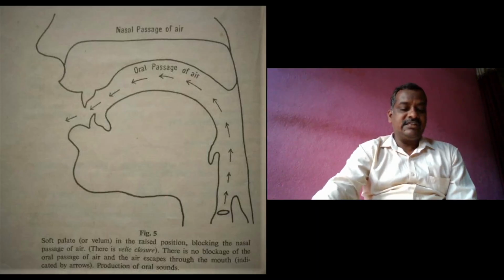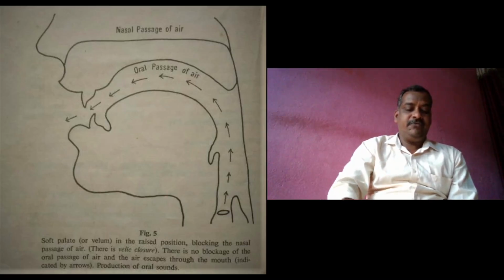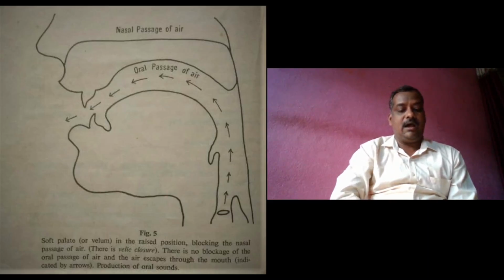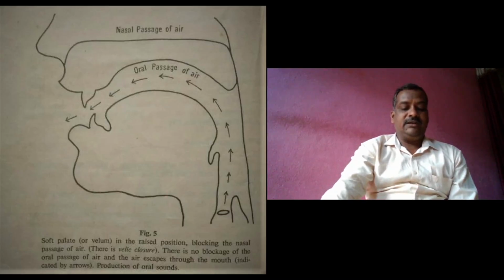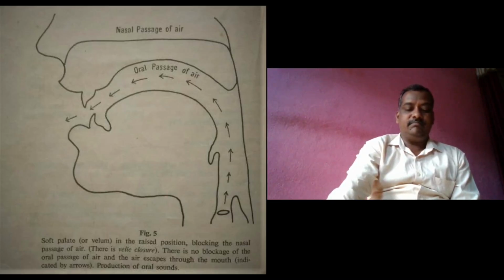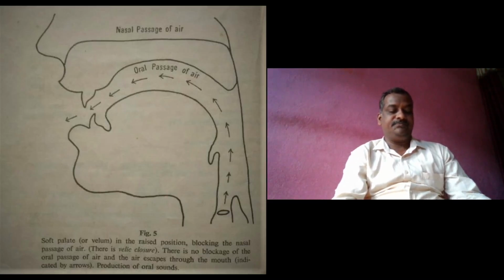Sounds during the production of which the air escapes only through the mouth are called oral sounds. All the sounds in the English words, the initial sounds p, b, in peel, bag, are oral sounds.